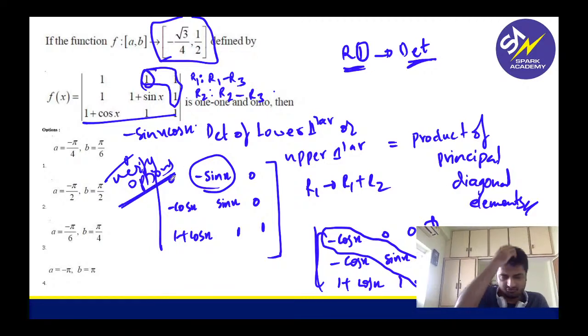Yeah, you can take columns. You can do it in any way. I'm comfortable doing rows, so I just did this. Can you verify options? Can you just substitute each option and check if you're getting this as your range? Simple, right? Yeah, you can take columns, no issues. Many are saying take columns. Got it? Everybody?